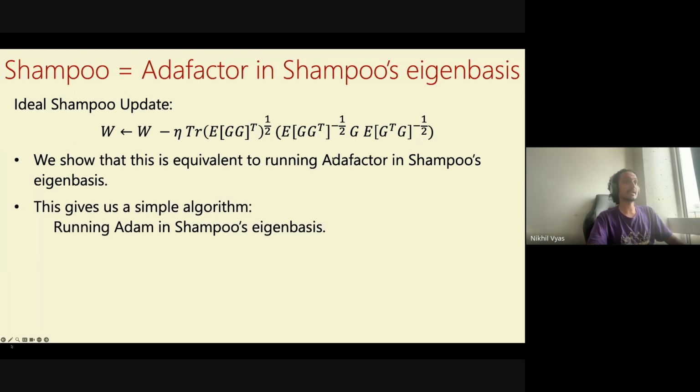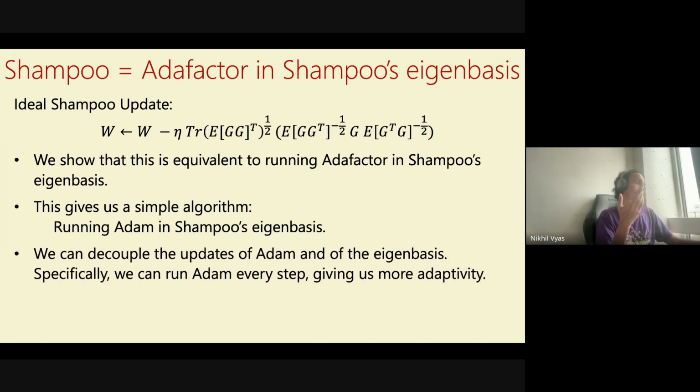But instead of running Adafactor, which is what this is equivalent to, we can just run Adam. Adam usually performs slightly better, but more importantly, people have more empirical experience with Adam, so it's nice to have Adam as it is. What this means is that we now have an optimizer which is basically just Adam. There's only one extra hyperparameter over Adam, which is the frequency: how frequently do we update the eigenbasis. Except that we'll just run Adam in this rotated world.